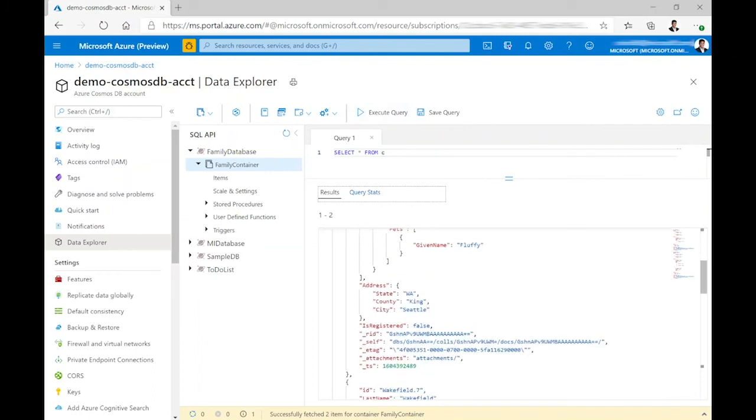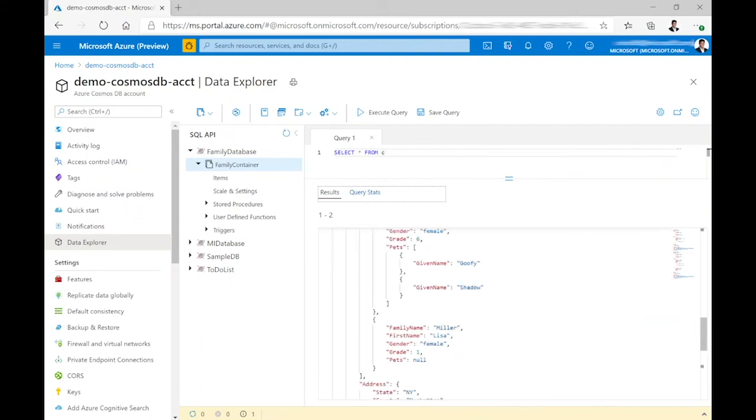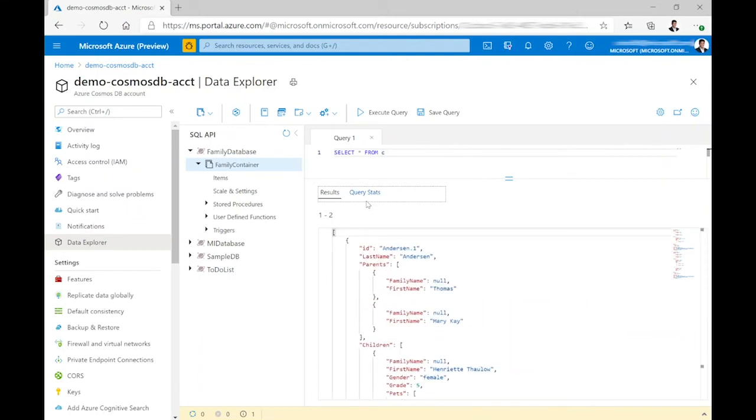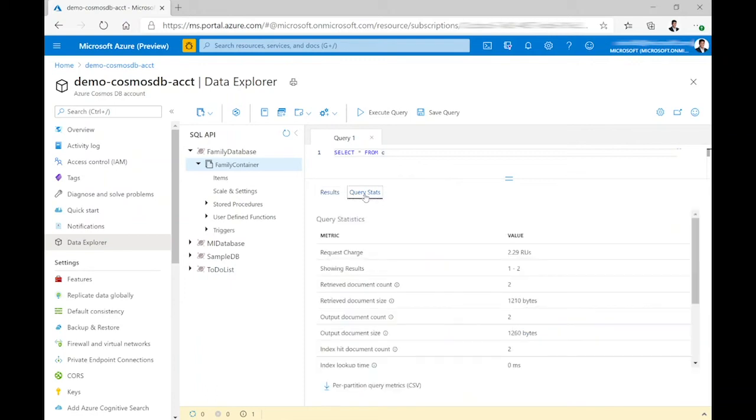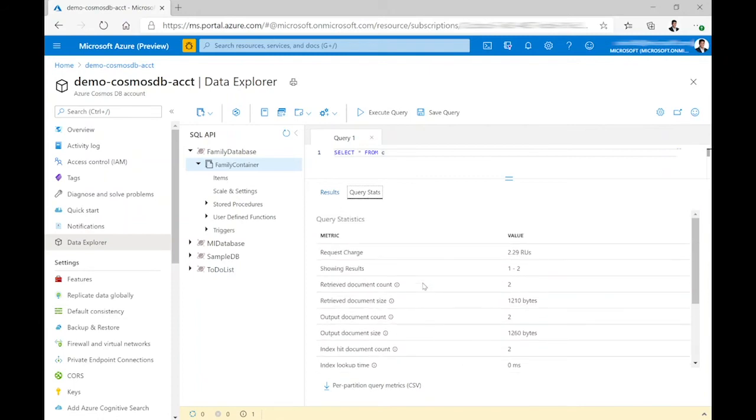These are my documents stored in the family container of my earlier created database, and from here you can see the query stats, where you can see the number of RUs consumed for executing my particular query. Anyhow, the recommended way is to identify the RUs from the SDK, so that will give you the more exact number of RUs being consumed for executing queries to Cosmos DB.